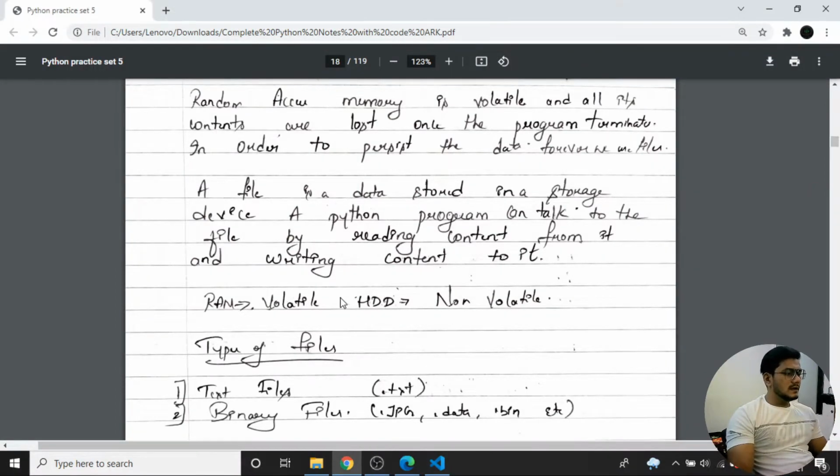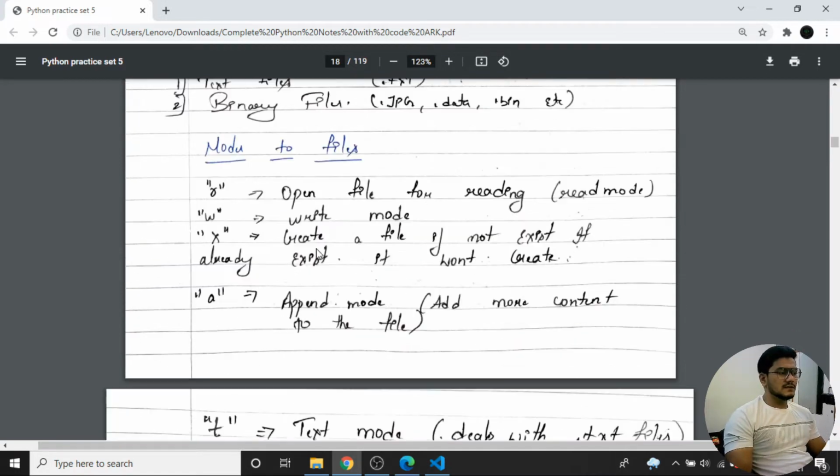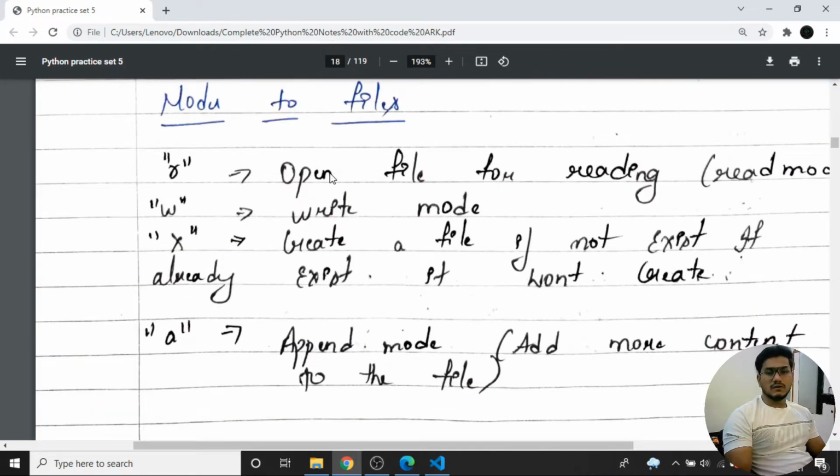Here we'll be seeing about the types of files, the text files as well as the binary files. The text files will be in the form of .txt and the binary files will be .jpg, .data, .bin, all those things. Here I have written what all the modes of files are. We have a read mode, write mode. X is exclusive, to create a file. If it does not exist, it is created; if it already exists, it won't be created. That is the use of X.